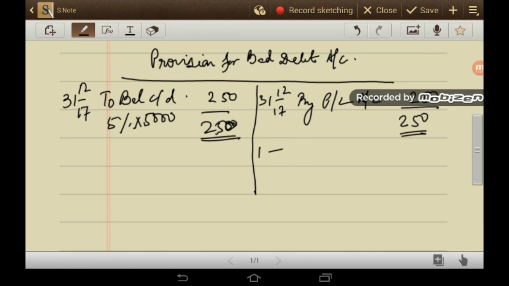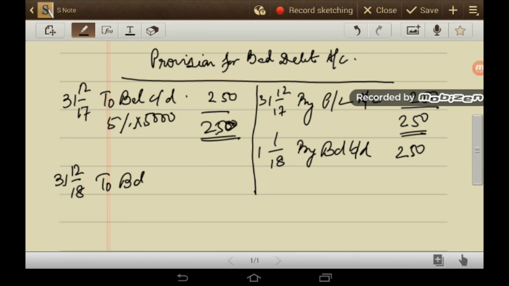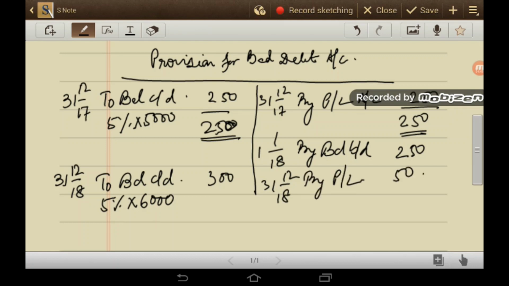Now on 1st January 2018, by balance BD 250. There is no bad debt in this question. Then on 31st December 2018, to balance CD, this is 5% of 6,000, so 300 rupees. And on 31st December 2018, by PL, the difference amount will be transferred to PL.